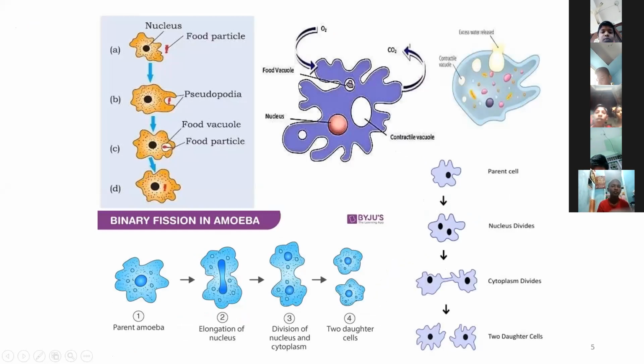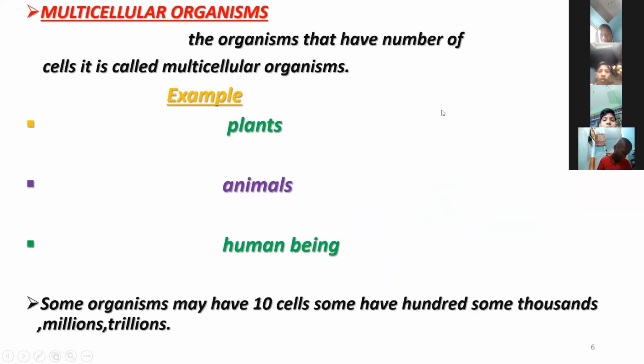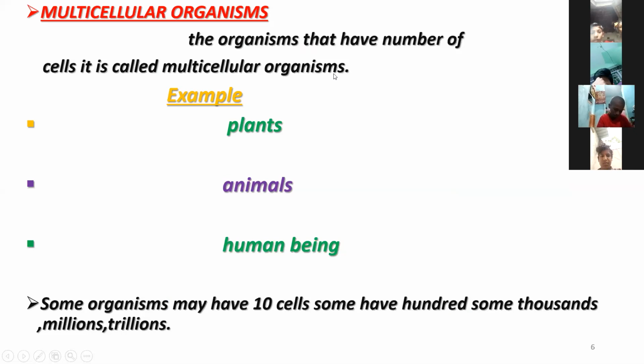Next, multicellular organisms, the organisms that is having two or more number of cells, that is called as multicellular organisms. Examples of the multicellular organisms: plants, animals and human beings.